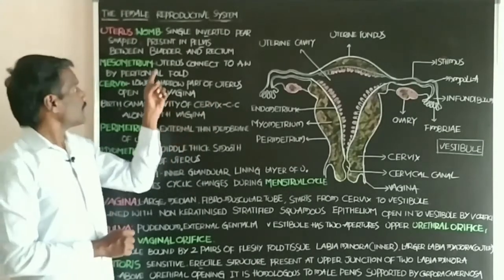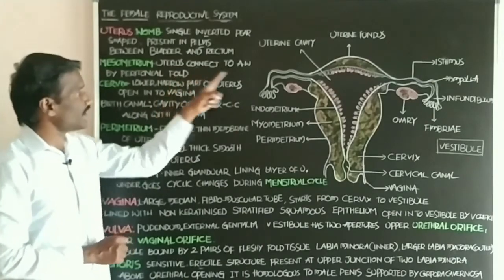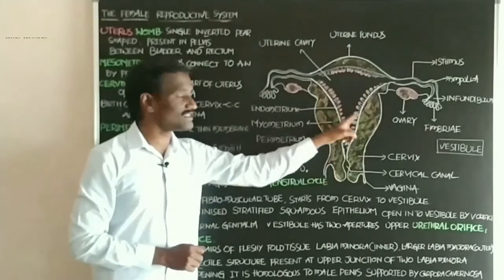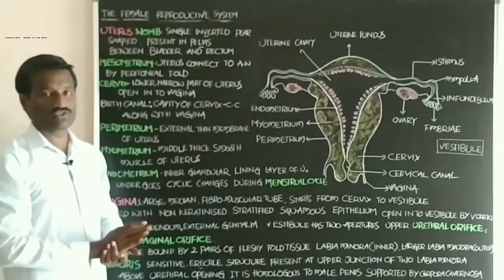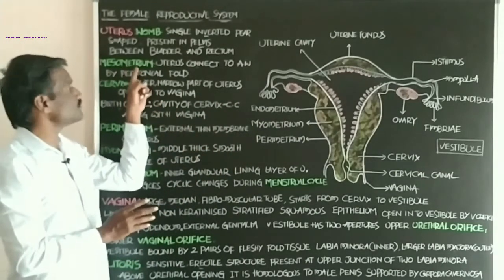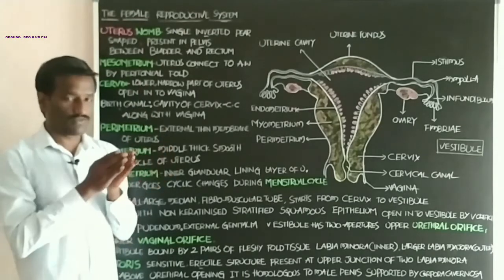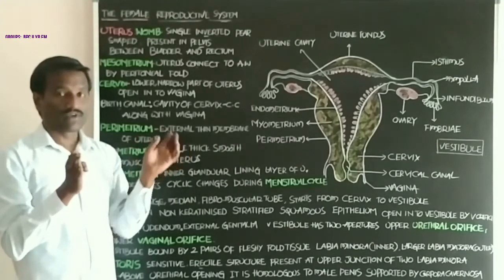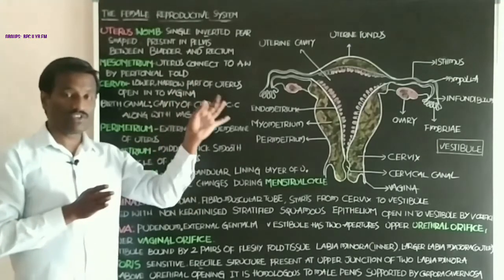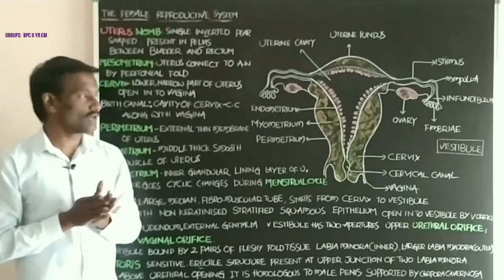By the help of the peritoneal fold, the entire uterus is attached to the abdominal wall. That is called the mesometrium. Observe the differences between the mesovarium, mesosalpinx and mesometrium.